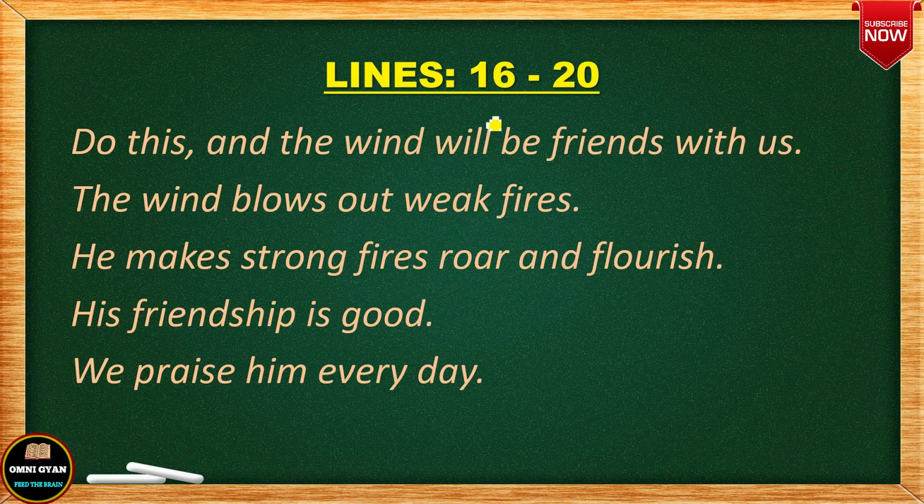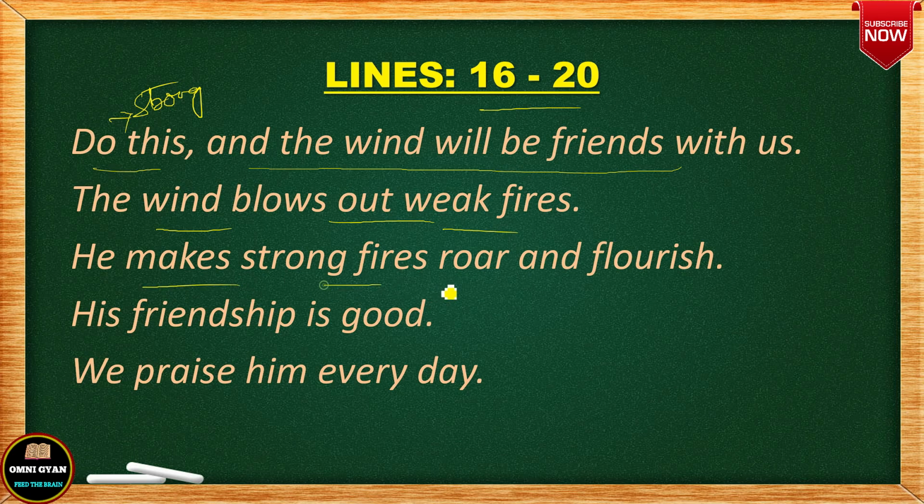Then lines number 16 to 20, and we will be ending here. Line number 20 is the last line of the poem. "Do this and the wind will be friends with us. The wind blows out weak fires. He makes strong fires roar and flourish. His friendship is good. We praise him every day." Here, "do this" means let us make ourselves strong. So do this, and then the wind will be friends with us.